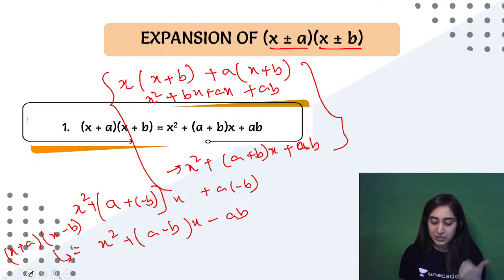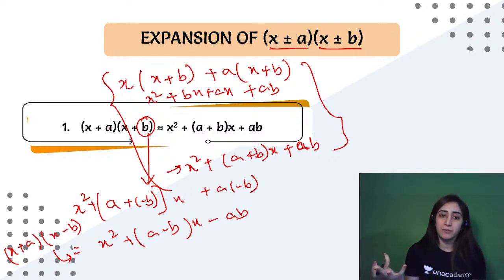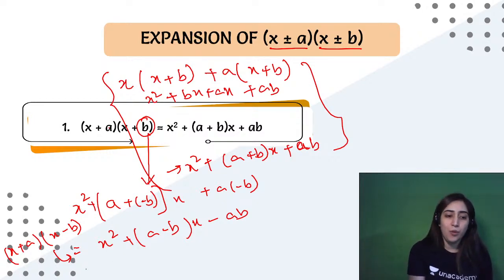Alright, if one is positive and one is negative, it's easy. Just remember to take this b as negative b, and then you expand it. Alright, if the other one is negative, let me erase it and give you the other ones.